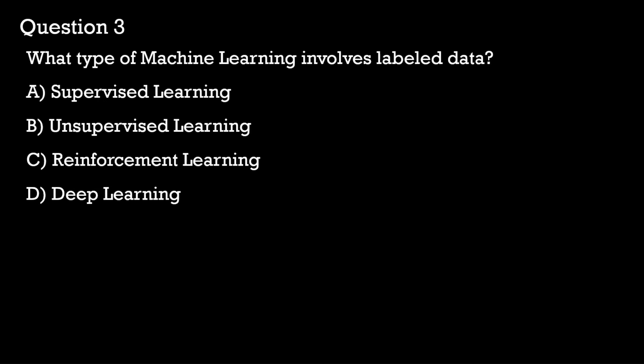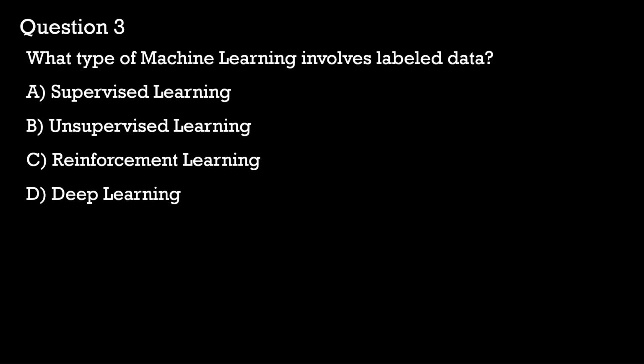In option B, unsupervised learning does not use labeled data. Instead, it identifies patterns and structures within unlabeled data, such as customer segmentation. Reinforcement learning uses a reward-based system instead of labeled data. So this model learns by taking actions in an environment and then receiving feedback. Deep learning is a subset of machine learning that can use either labeled or unlabeled data, but it is not specifically defined by labeled data alone.